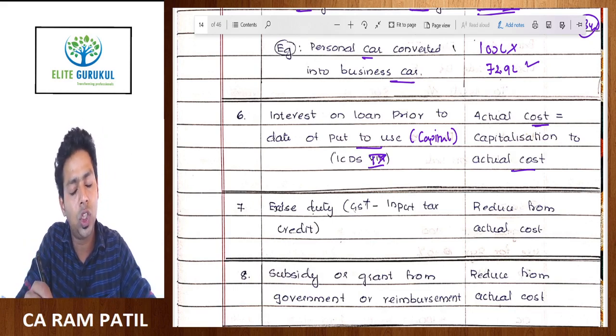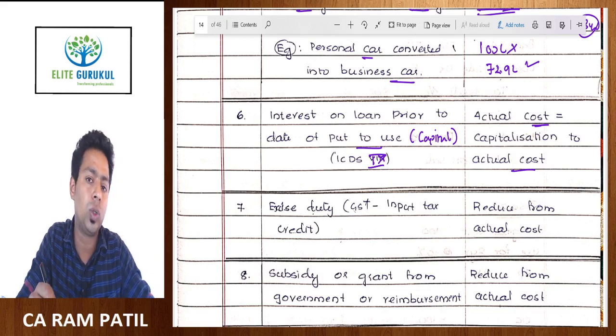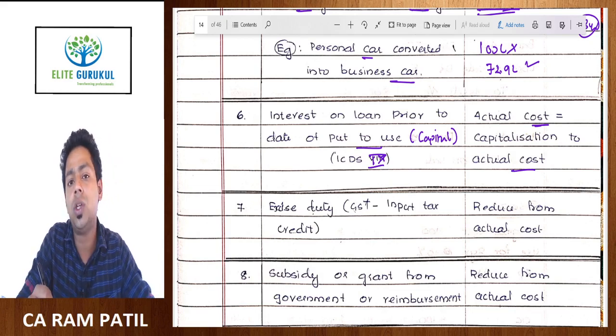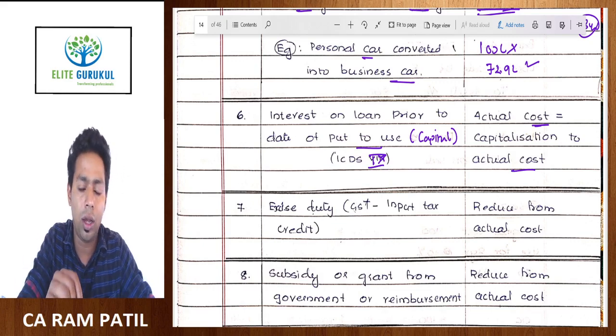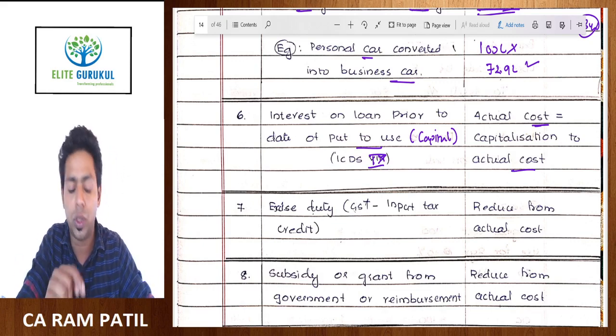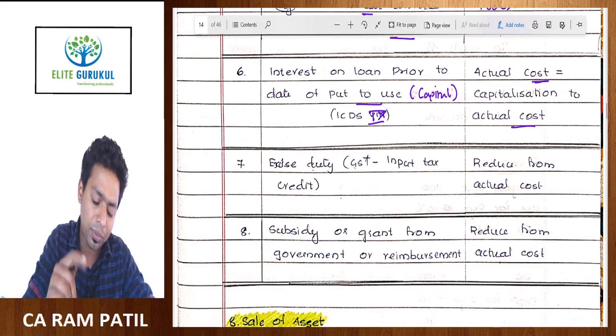Capital nature interest should be capitalized to the actual cost, and revenue nature interest should be charged to the P&L, or you should get the depreciation under section 36 subsection 1. That is post put to use. This is prior to put to use.